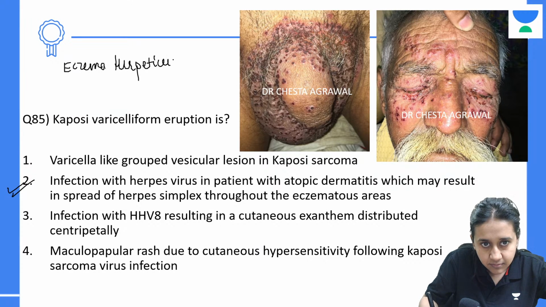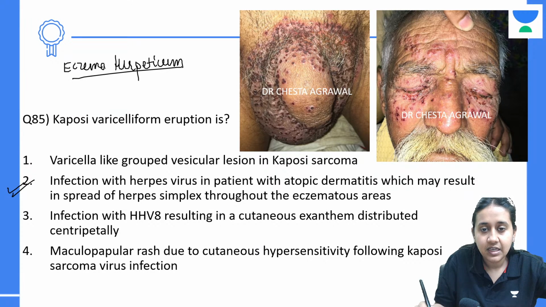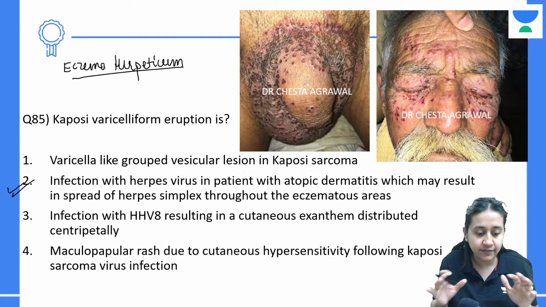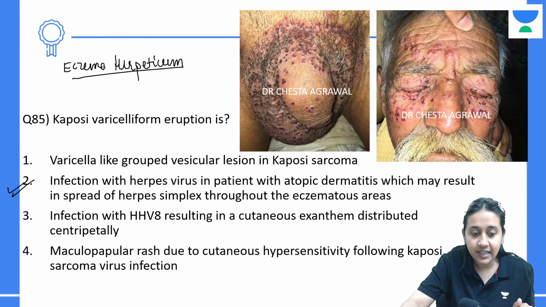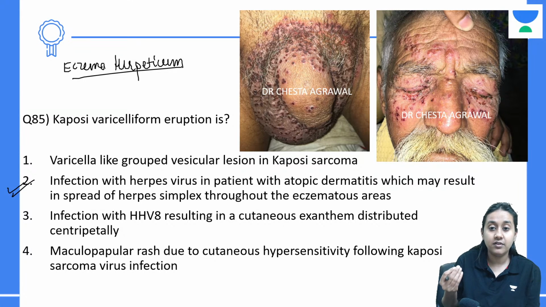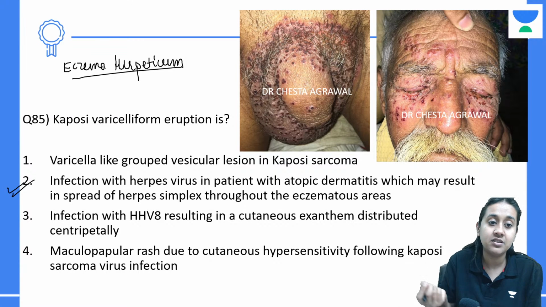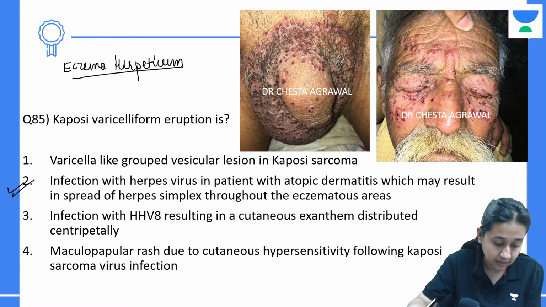What is eczema herpeticum? In patients who have underlying atopic dermatitis, because of defective barrier function, they tend to have diffuse lesions of herpes simplex. And these diffuse herpes simplex lesions are called Kaposi varicelliform eruptions.